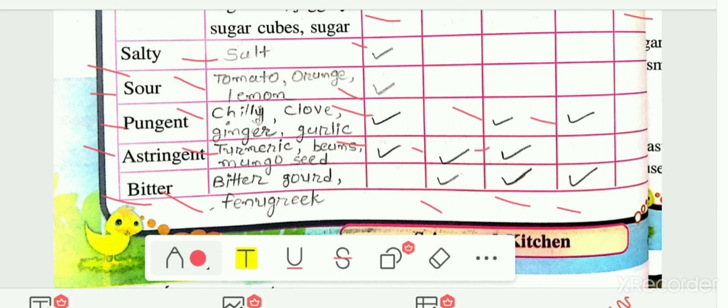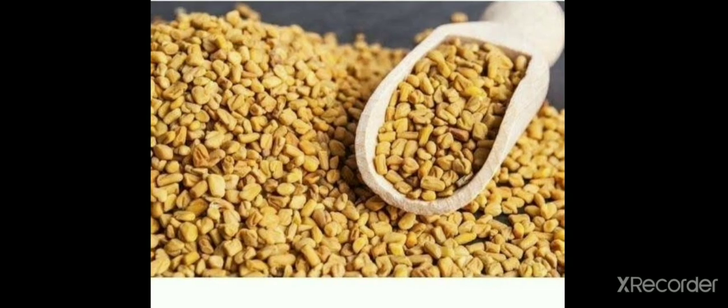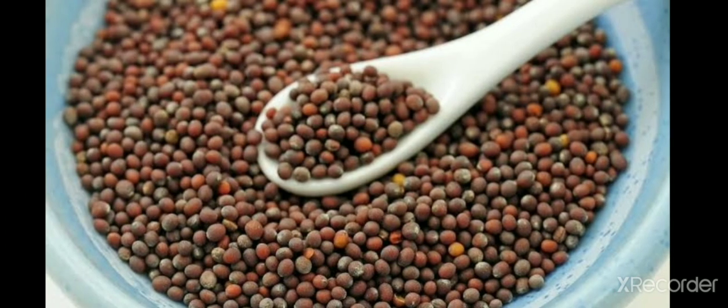So this is the table. You have to write this table in your textbook. Here the pictures of some of the spices or food items are given to you. This picture is of cinnamon. Next, this one is the fenugreek, and it is bitter in taste, a little bit bitter in taste. This picture is of cumin seeds. Next, this one is of mustard seeds.